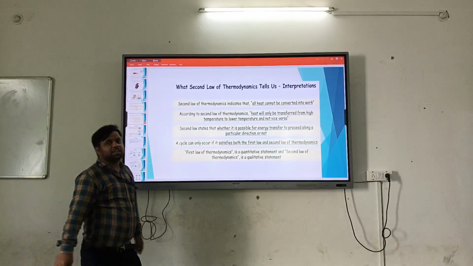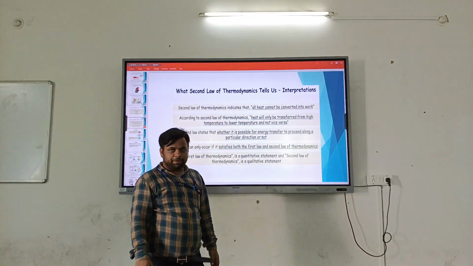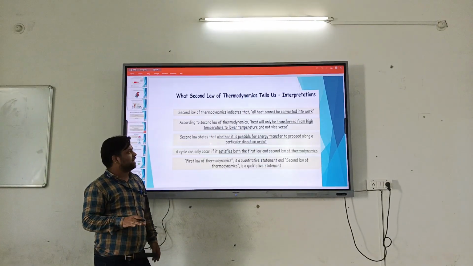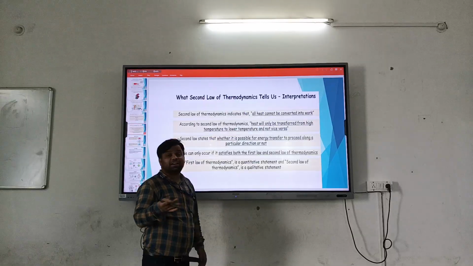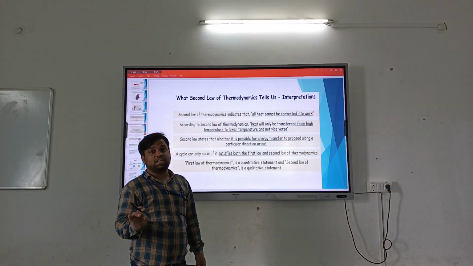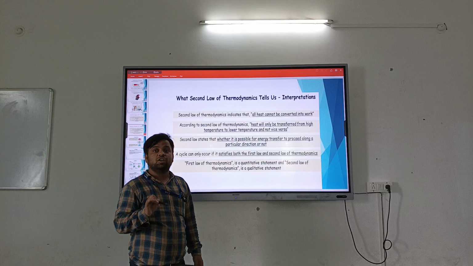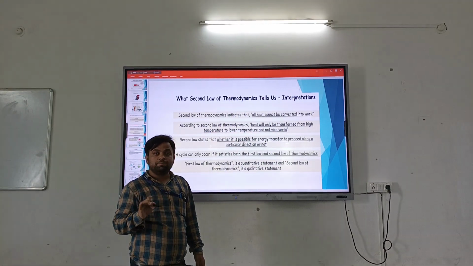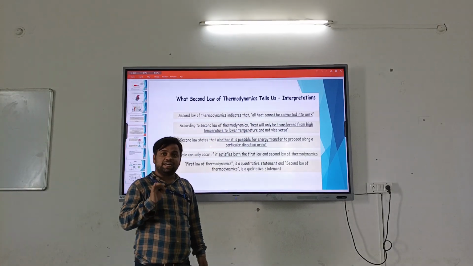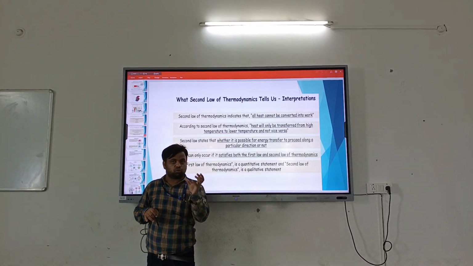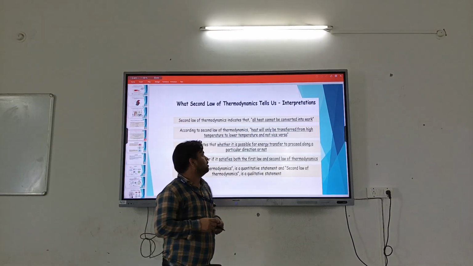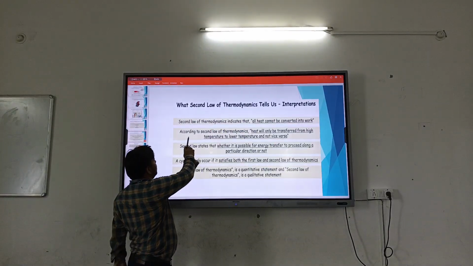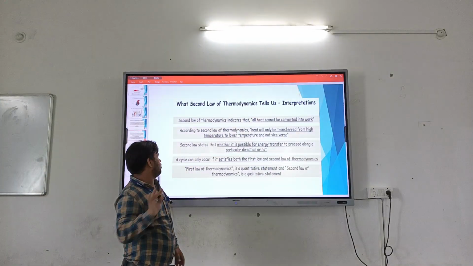Now, there is the second law, which comes after the limitation of the first law. There is a need for the second law, which states that all heat cannot be transferred into work. It means we require a source and a sink to transfer heat from high temperature, that is the source, to lower temperature, that is the sink. So heat cannot be transferred using only one source of energy. It requires a sink, so all heat cannot be converted into work as per the second law.